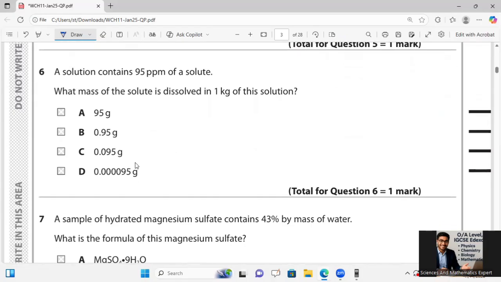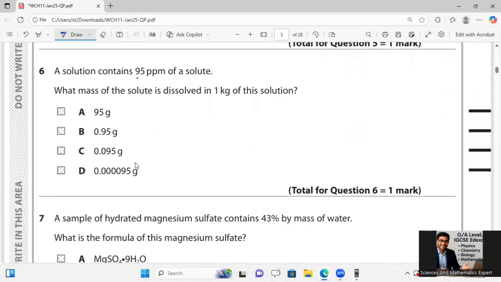A solution contains 95 parts per million of a solute. Which mass of solute is dissolved in 1 kg of the solution? If we talk about that, 95 parts per million means 95 parts per million by mass.